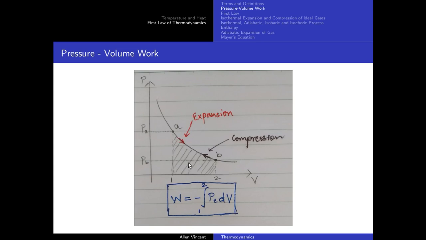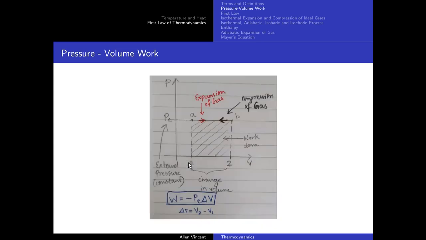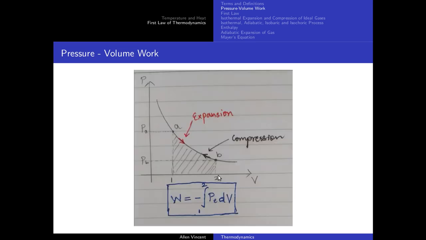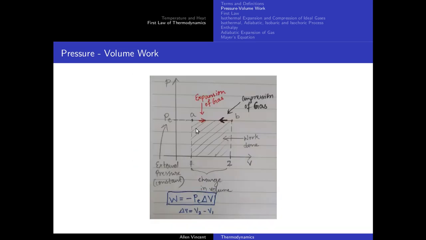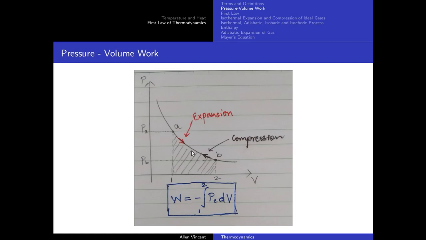Okay, now one key thing to look out for here, as you can see, V1 V2 is almost the same. I have not scaled it. Also, in this case I have kept the external pressure as constant. Here it is varying from A to B, it is changing. But the area under the curve, that is what we need to look at.